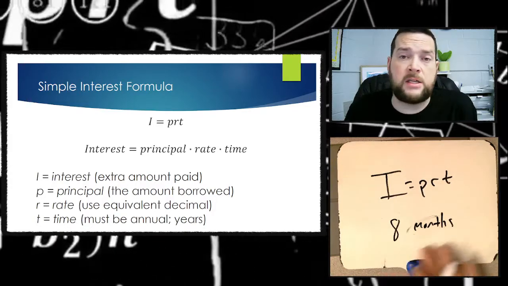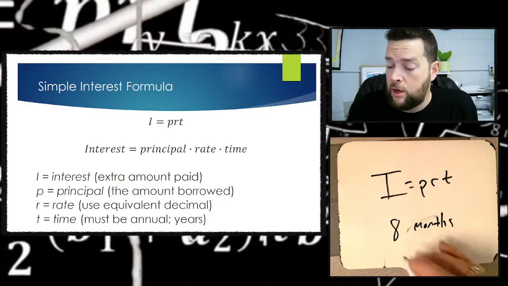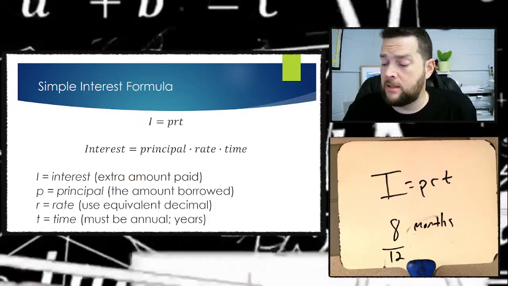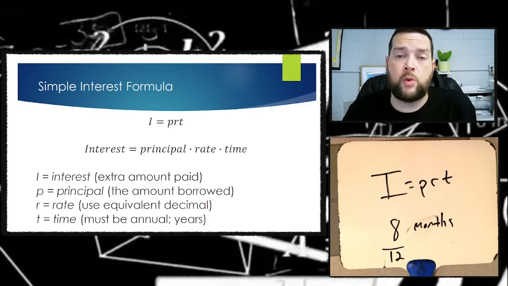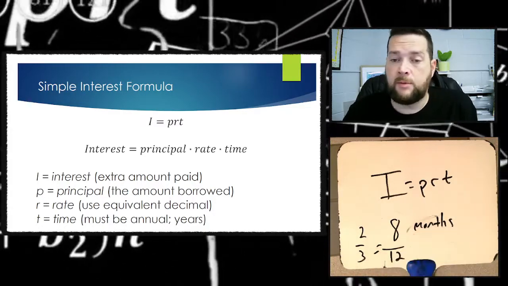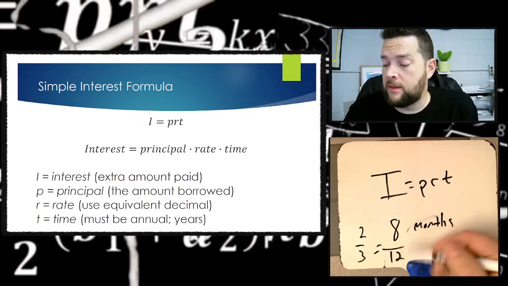And so the quick and easy way to convert 8 months to years is just to divide it by 12, because there's 12 months in 1 year. So 8 months is really 8/12 of a year, which is the same thing as 2/3 if you simplified that fraction. But that's how you do that.